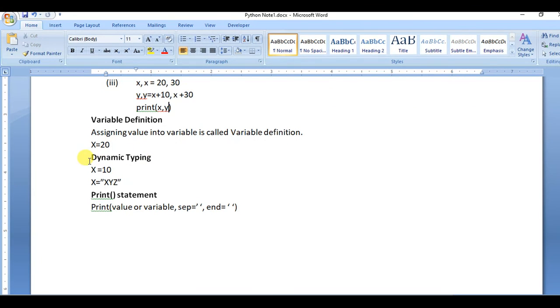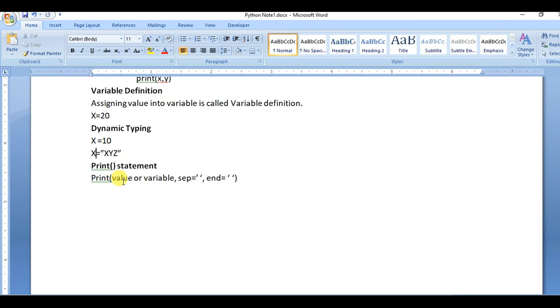Dynamic typing. Dynamic typing means the same variable can have different types of data. Here x equals 10, we can assign an integer value in x, and we can also assign a string value in x. So Python allows dynamic typing. So the same variable can be used to store numeric data as well as string data.